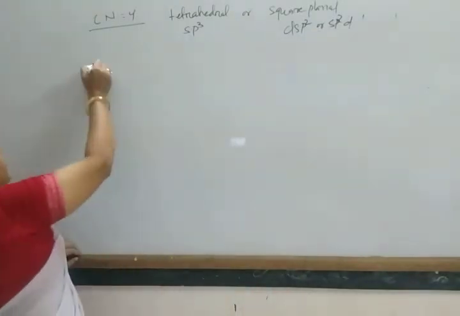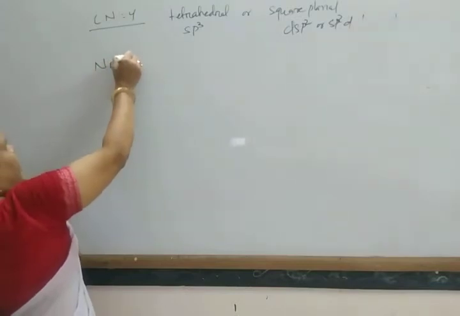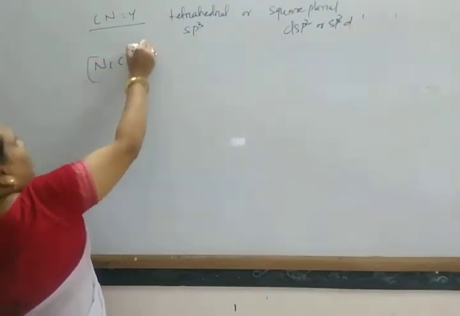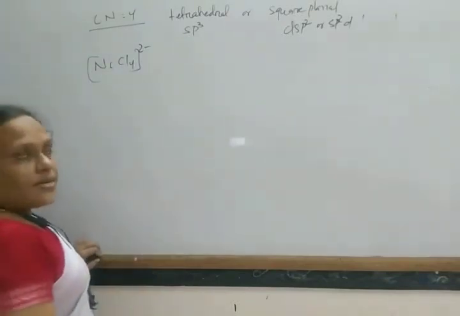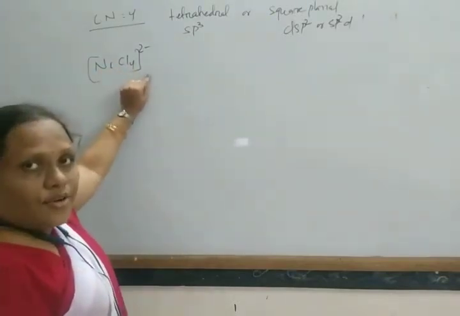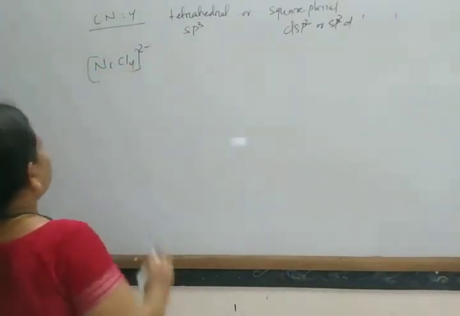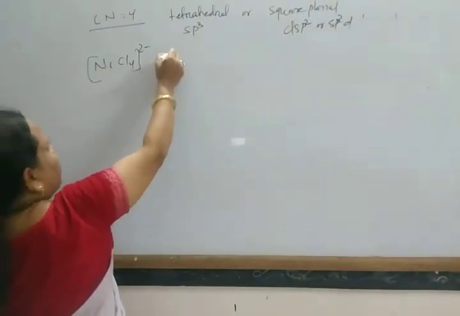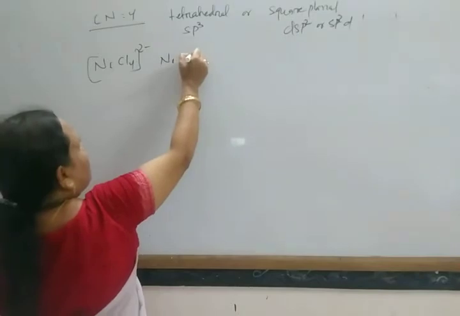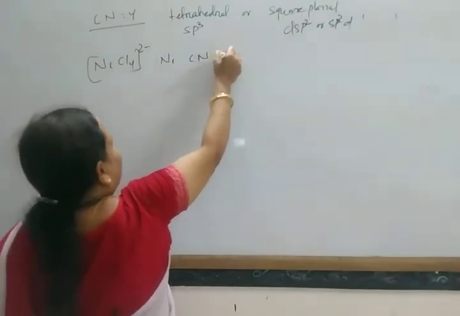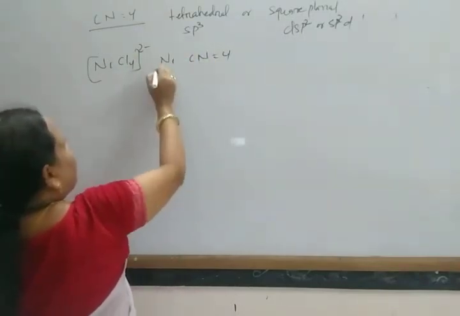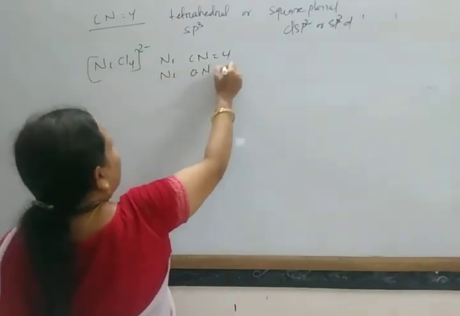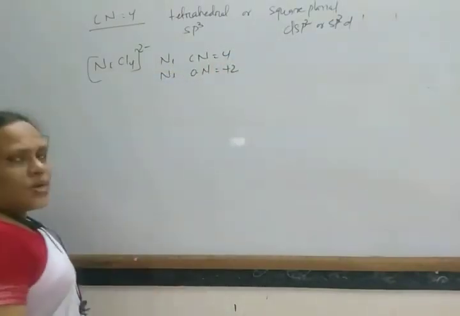Look at the example of NiCl4 2 minus. In this case nickel has coordination number 4 and nickel has oxidation number +2.